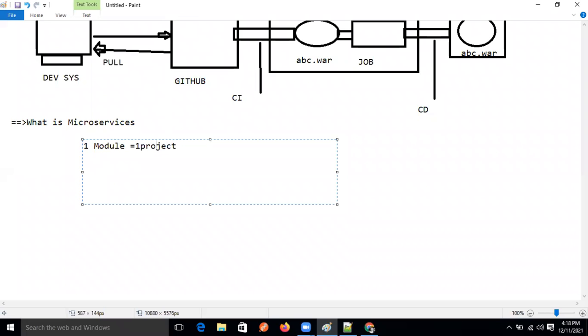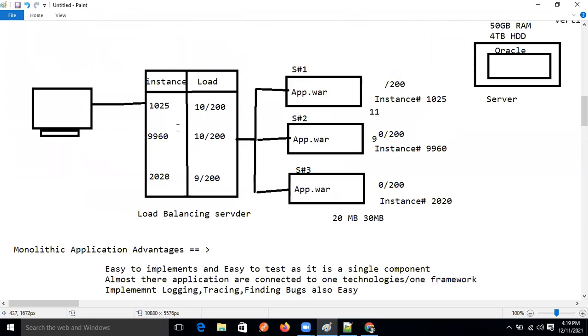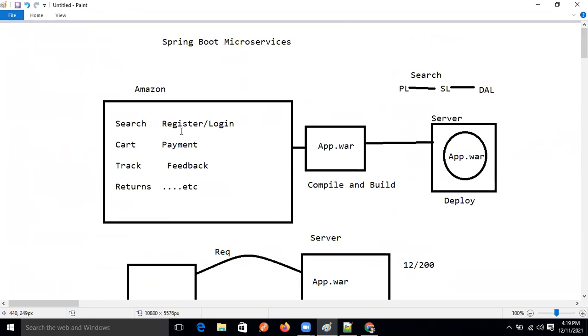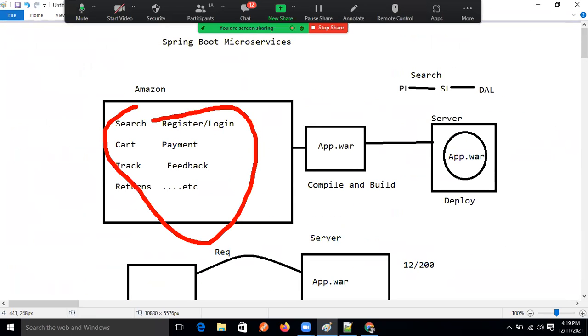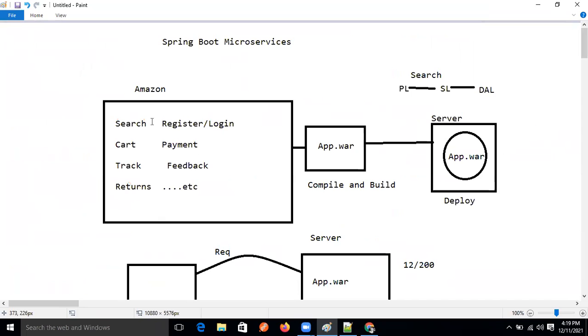Here, the combination of all modules equals one project. All modules together equal one project.